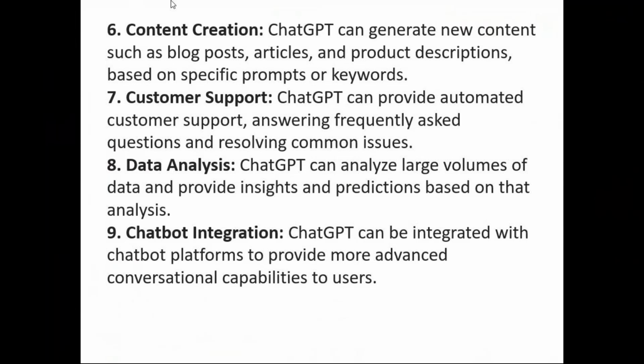We can create new content, like a blog post, or we can also create an article. We can also get a product description. Based on what we supply, we get a corresponding response. That is why the prompt is going to play a very key role in the AI industry.